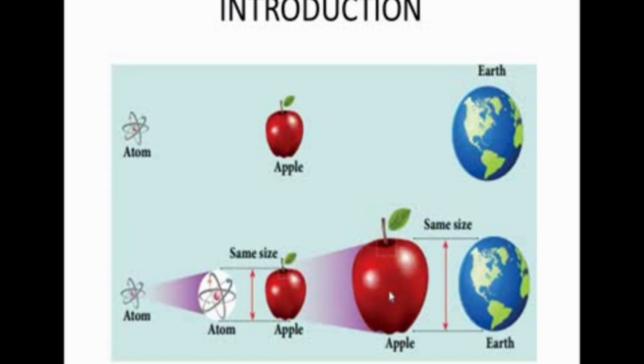Then the size of an apple is equal to that of the earth. So there is a difference between the size of that atom and that apple. Atom is apple, and the size of an apple is earth. So comparing the two sizes, you can know the size of an atom is very, very small, 10 to the power of minus 10 meter.